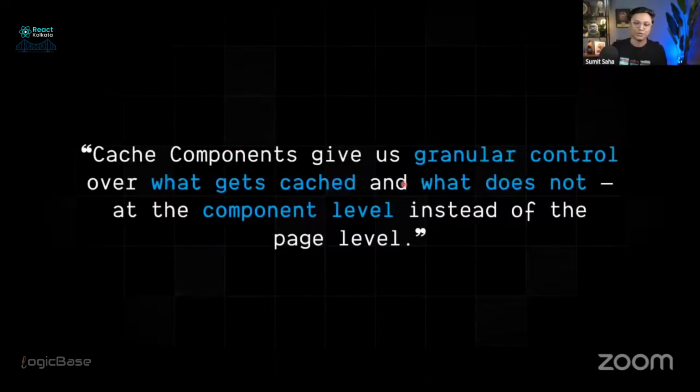Now, this line is very important, and this was taken from the documentation as well. This will give you a very good idea that we are getting granular control over what gets cached and what doesn't. Okay, so we have the control at component level. So we can mark which one to keep static or which one to make dynamic. Previously, most of the things were done automatically and too much magic was happening. Now, Next.js gave us the control: you choose which one you want to cache and which one you don't. And instead of the page level, we will do that at component level.